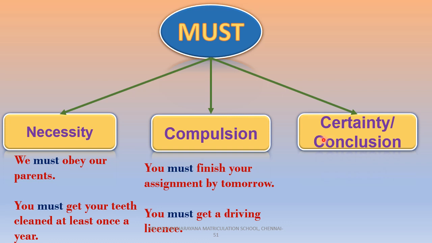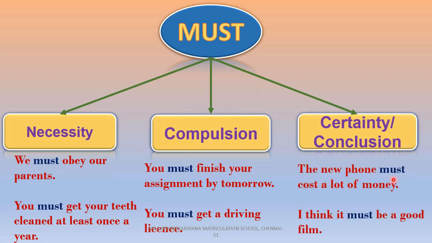Next, certainty or conclusion. Certainty means the confidence or sureness. You are sure of something. Conclusion means the thought or opinion of a finished event, children. So observe these examples. The new phone must cost a lot of money. I think it must be a good film.